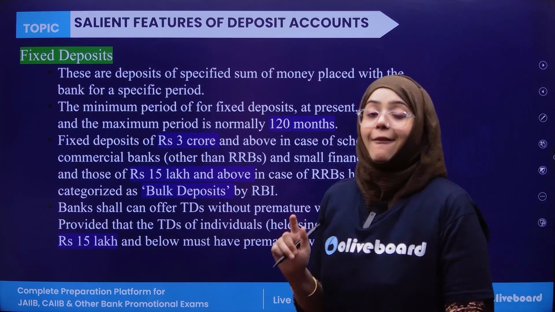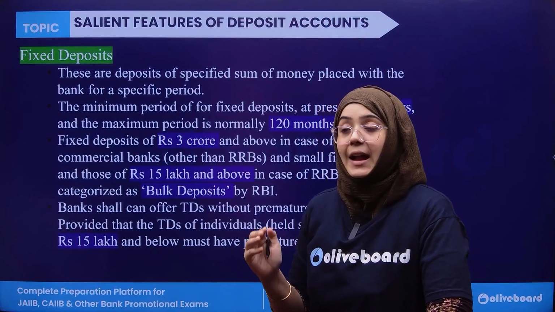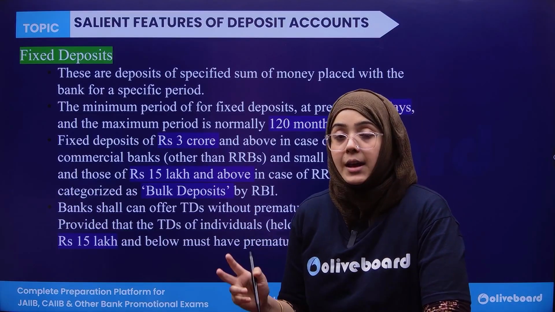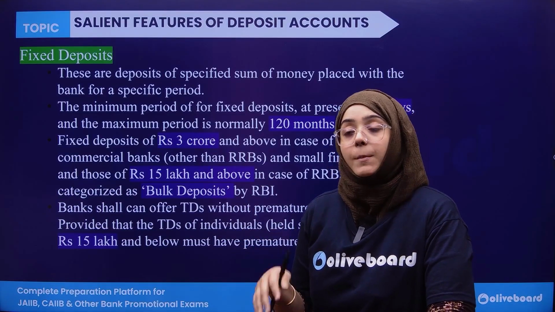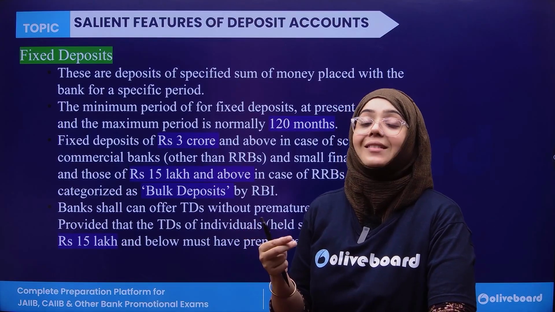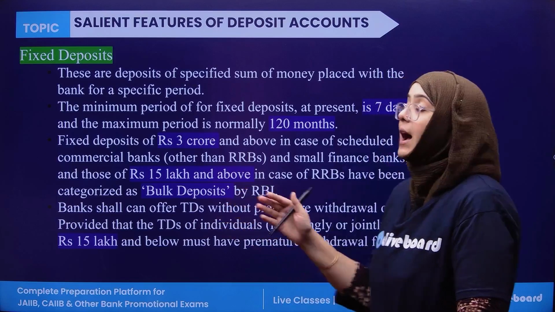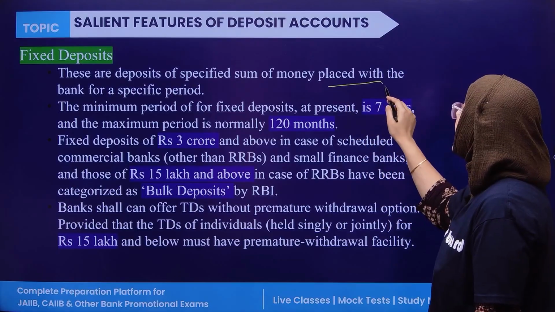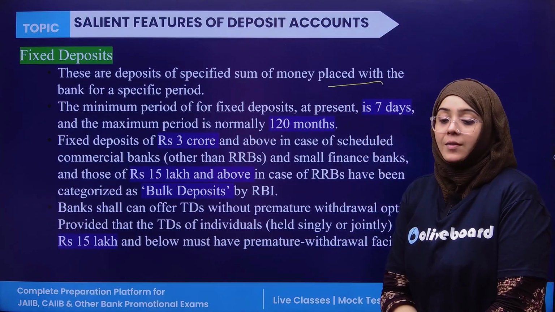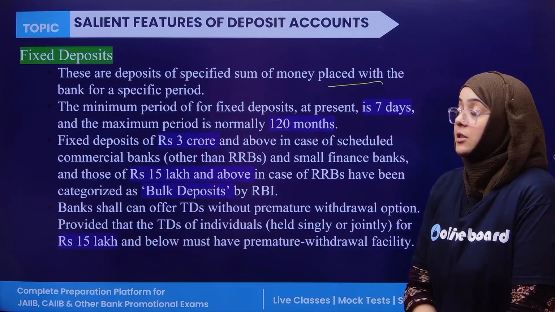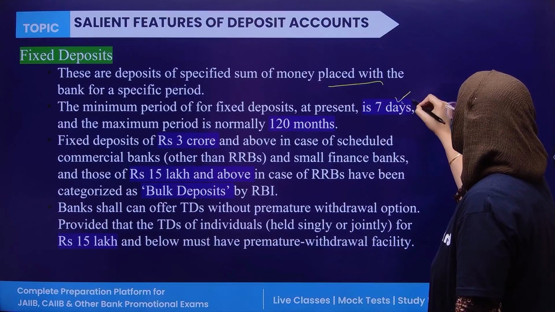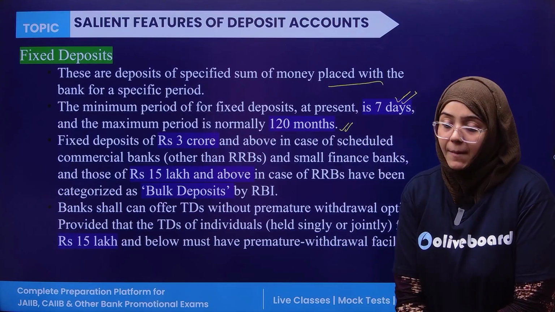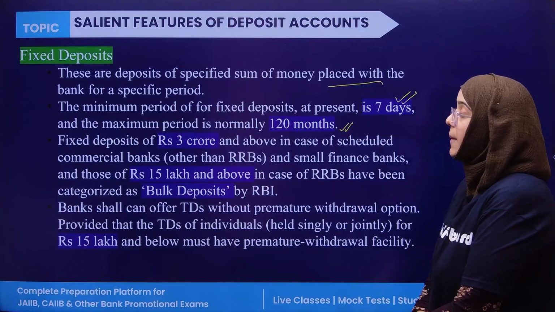Okay. Now next, fixed deposit. Now what is FD, fixed deposit? A fixed deposit attracts the highest interest rate in comparison to saving and current accounts, because in a current account there is no interest, in a saving account there is less interest, and FDs have the high interest rate. These are deposits for a specified period of time. The minimum time period for FD is 7 days and the maximum time period is 120. So there is a minimum time period and a maximum time period.